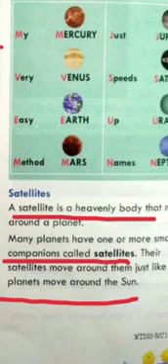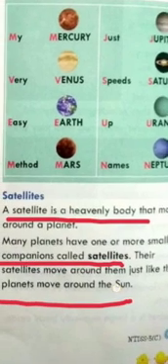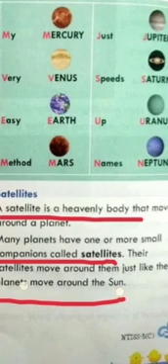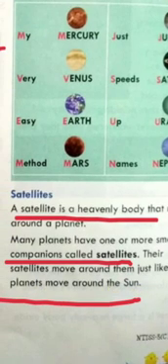So many planets have one or more small companions called satellites. And these satellites, which I told you, move around the planet like a planet moves around the Sun.